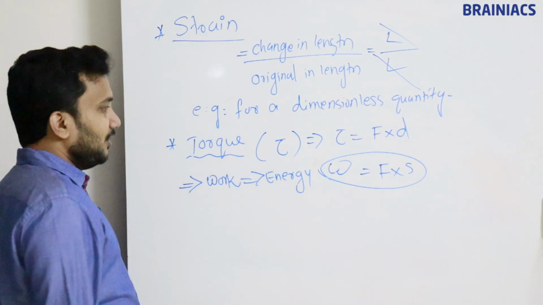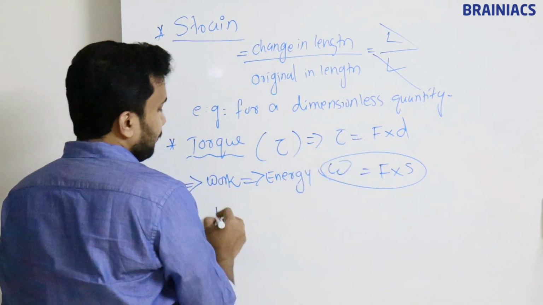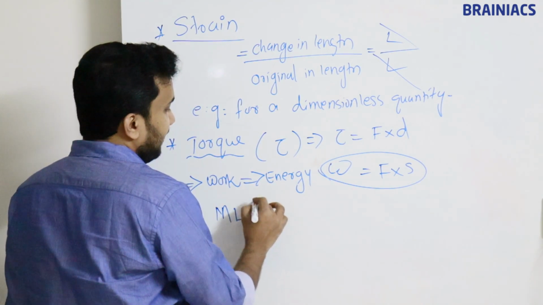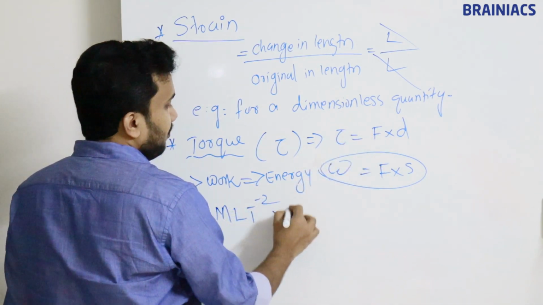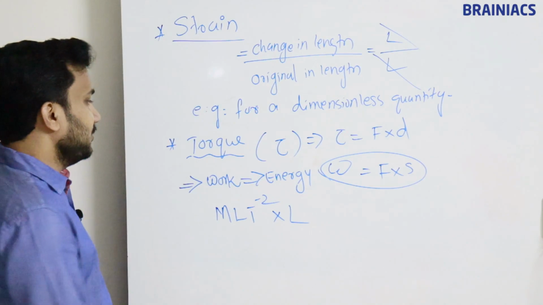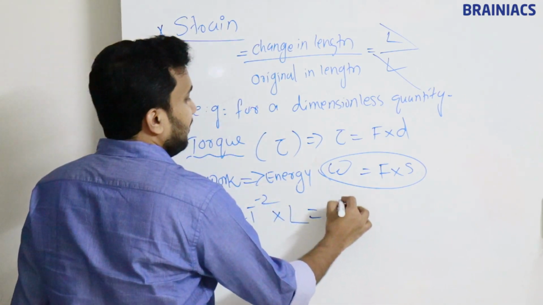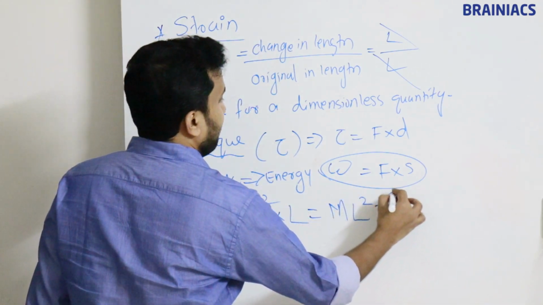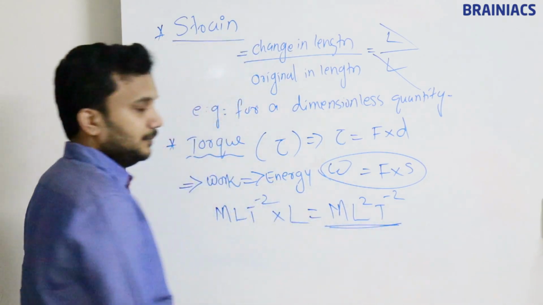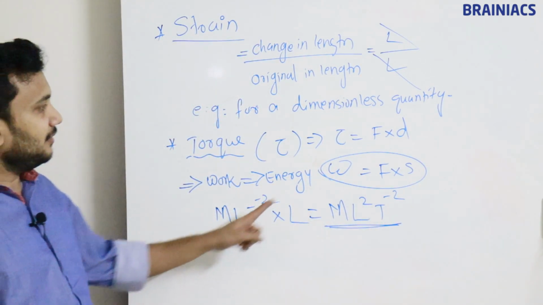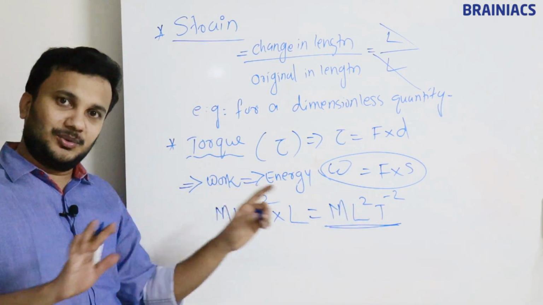This dimension formula we have already written, right? We know the force dimension formula, M L T raised to minus 2, multiplied with length. So the torque dimension formula is M L square T power minus 2. Okay, you can derive. This is the same as work, no difference.